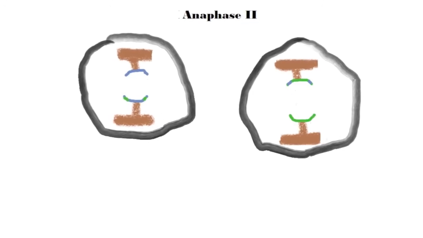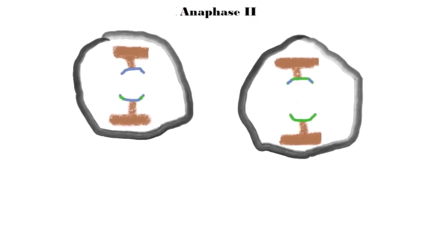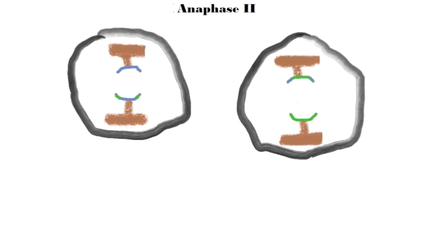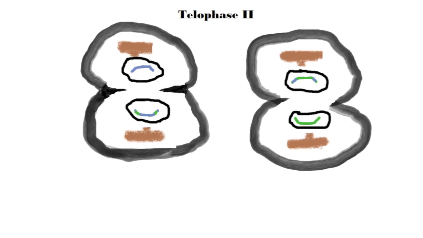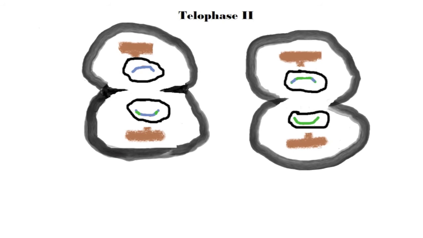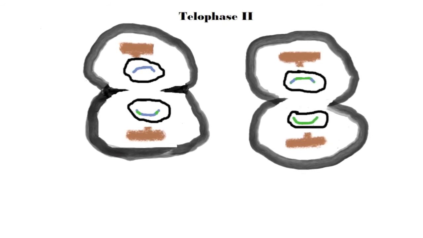During anaphase 2, the spindle fibers pull the chromatids apart and towards opposite ends of the cell. In telophase 2, the chromatids arrive at either end of each cell, and a new nuclear membrane forms. Telophase 2 completes the process of meiosis.